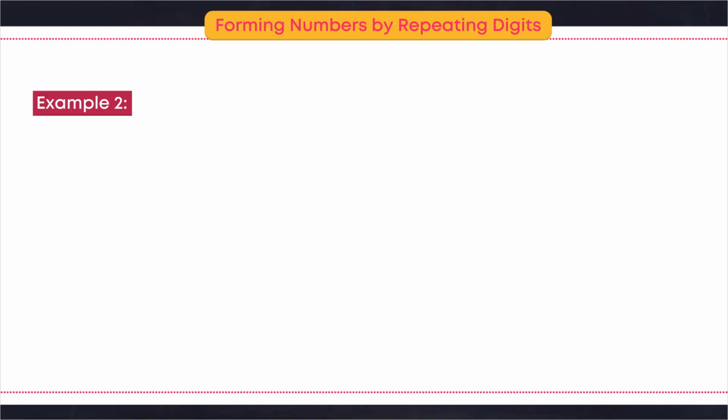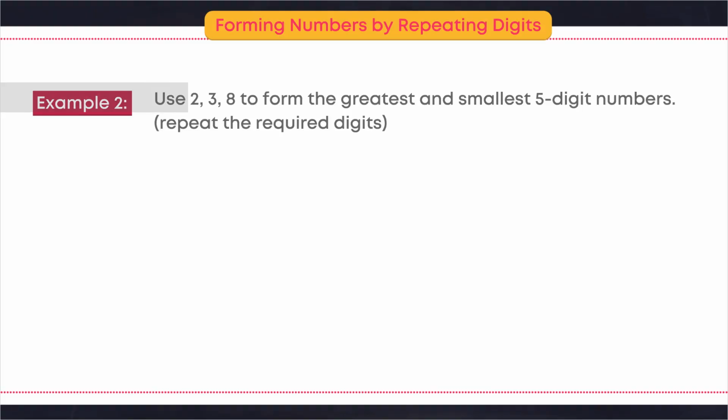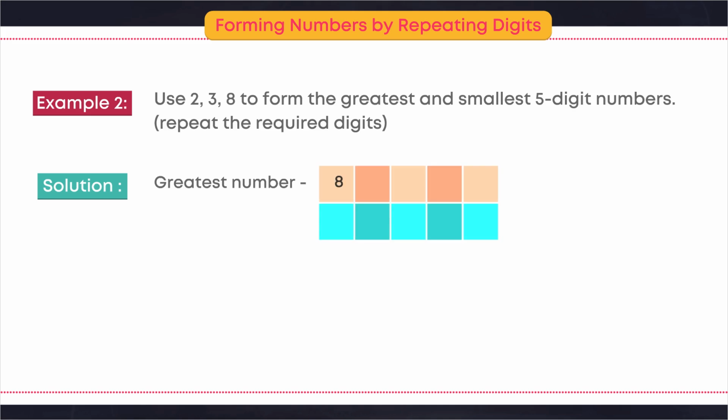Example 2. Use 2, 3, 8 to form the greatest and smallest 5-digit numbers. Repeat the required digits. Solution. Greatest number: 8, 8, 8, 3, 2.